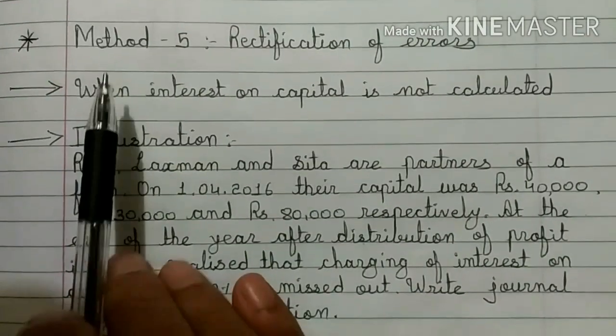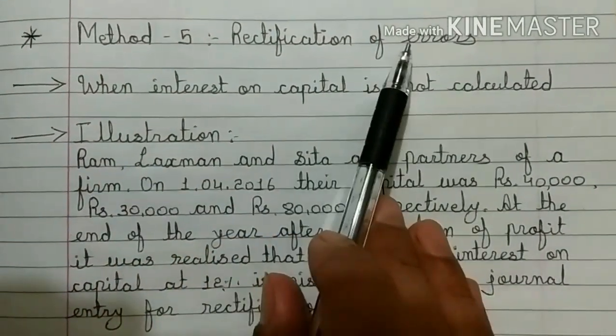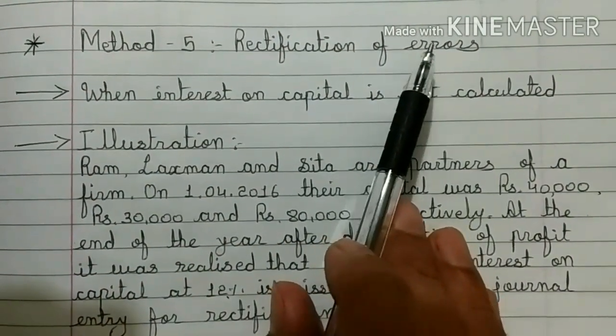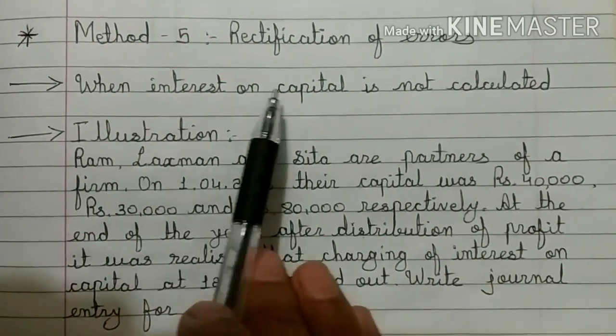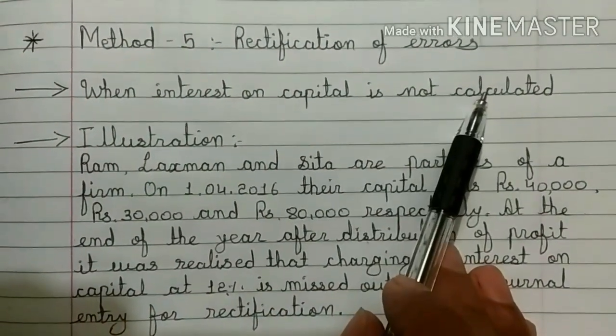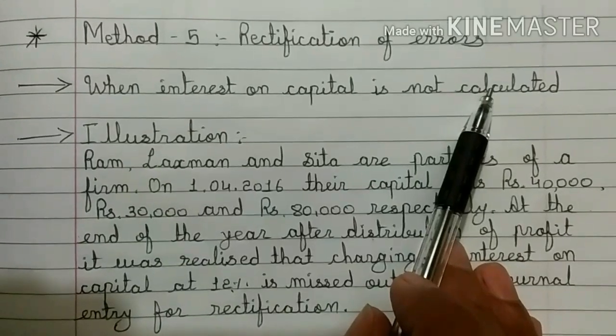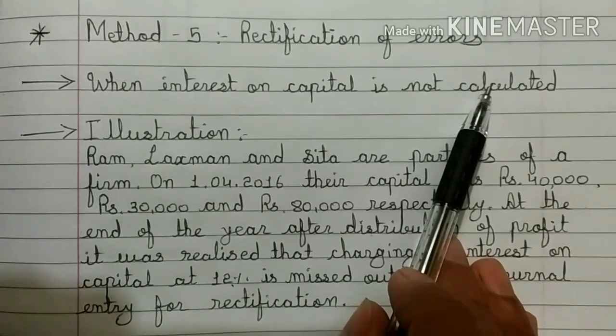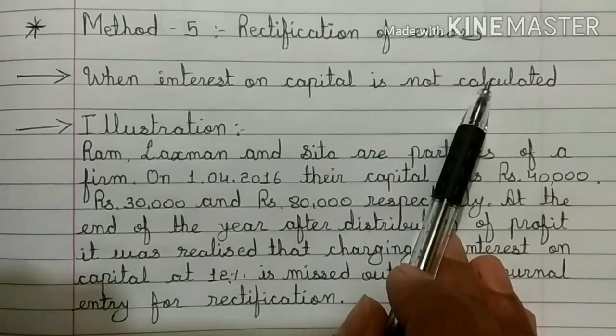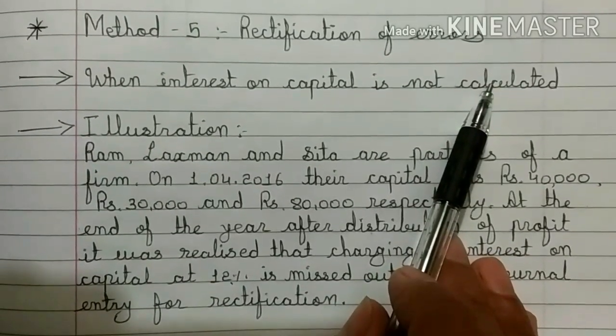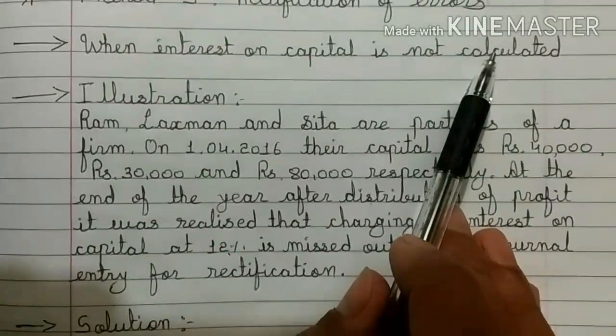Students, under the topic rectification of errors, now we will learn when interest on capital is not calculated, which kind of effect is given to partner's capital account, how journal entry is passed. Now let us learn this with the help of an illustration.